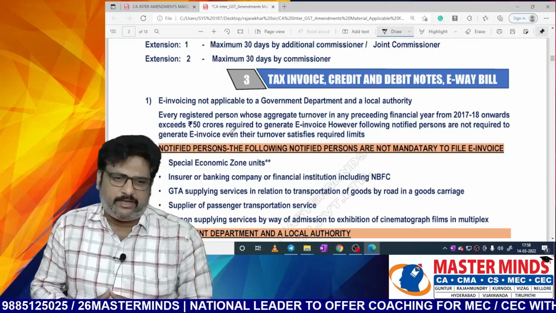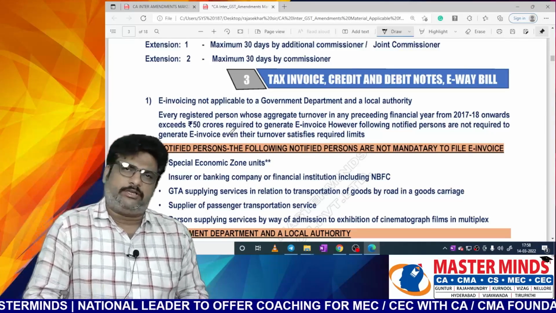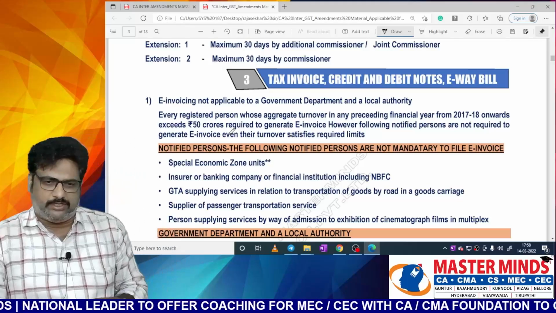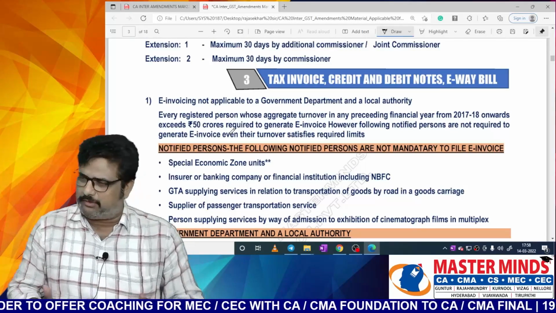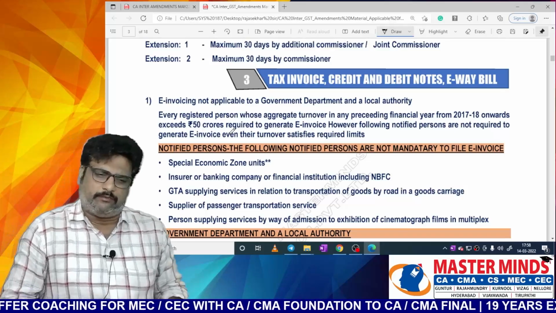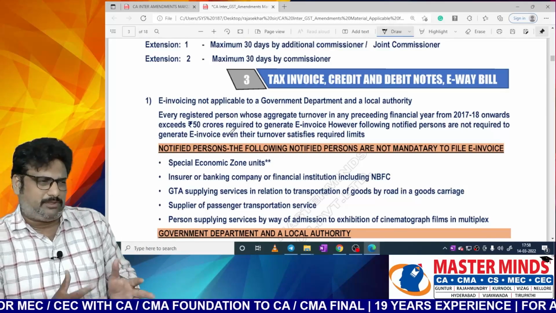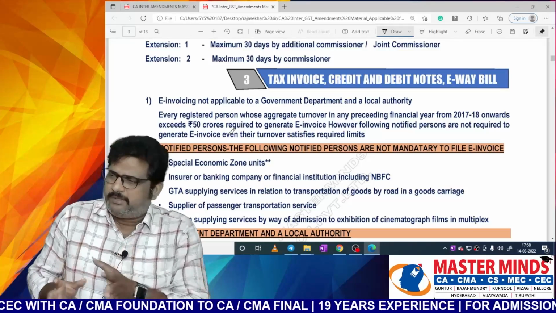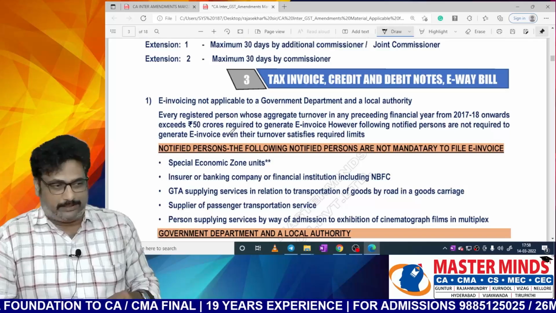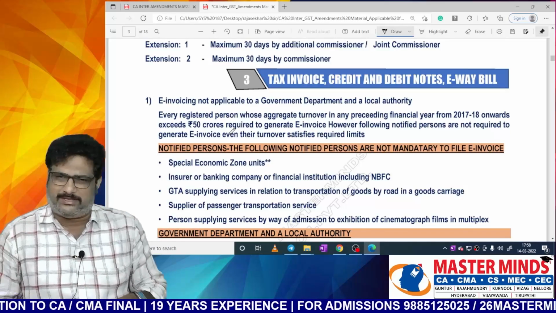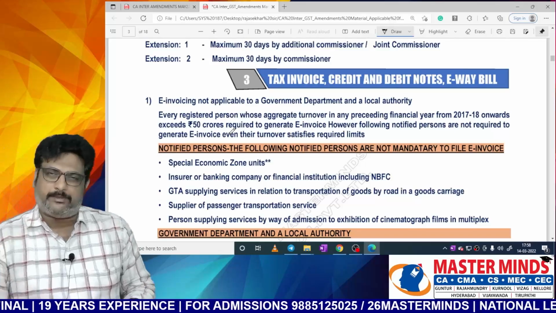And in the same way, insurance, bank, financial institutions, NBFCs, generally these people will undergo many transactions per day. There will be a huge volume of transactions. So practically, issuing an invoice every time will be time consuming as well as a very difficult procedure to be followed by these people.